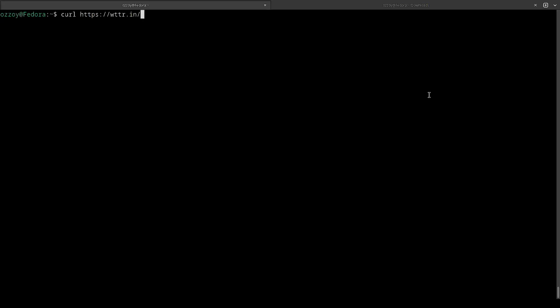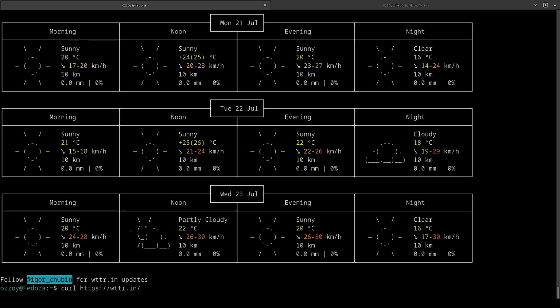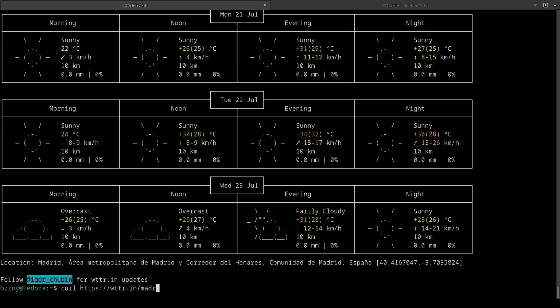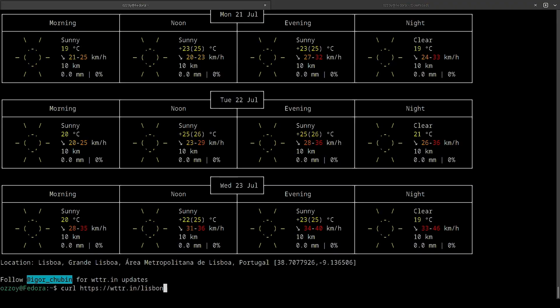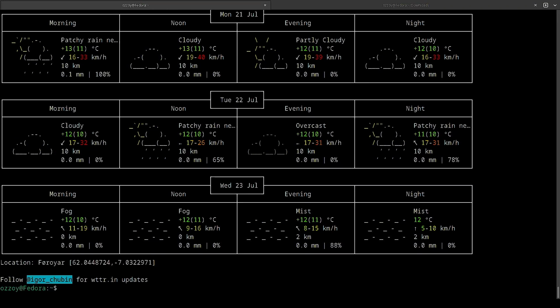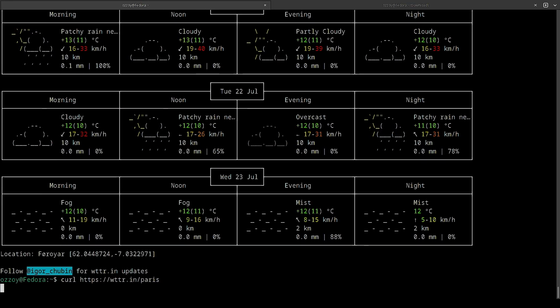You can browse your local weather or any other cities. Just type / and the city of preference. For example, Madrid. Here's our weather in Madrid currently. Apparently, there are going to be some thunderstorms on the 23rd.